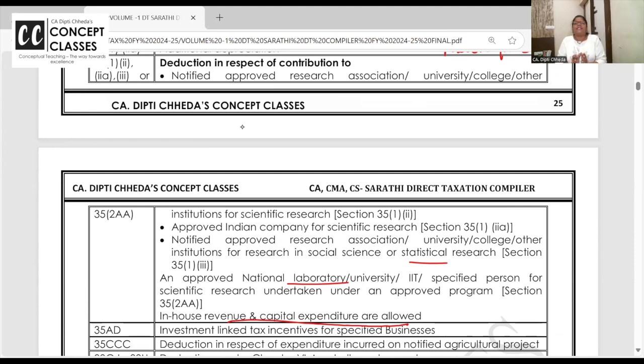In the default tax regime, scientific research donated outside for scientific or statistical research, no deduction is allowed. Clear to all of you? Okay, right. Yeah, but definitely in-house research and revenue and capital expenditure is allowed other than cost of land.